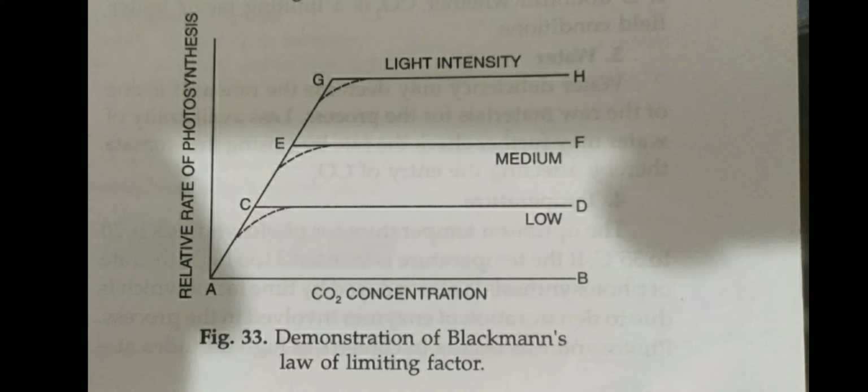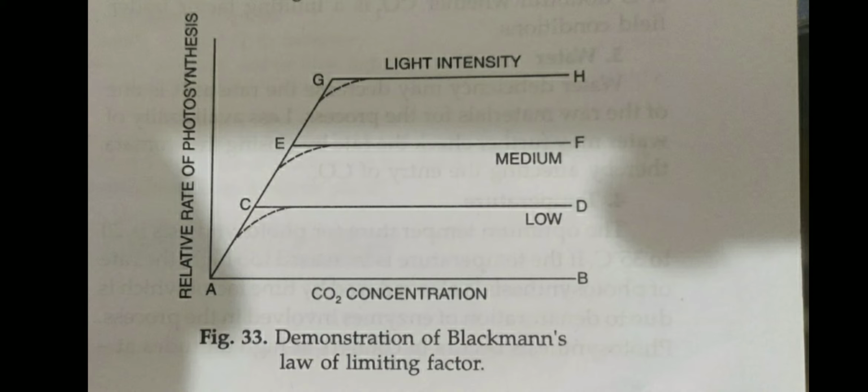At point A, the relative rate of photosynthesis is 0 because CO2 concentration is also 0. Here B is parallel to A, which means CO2 concentration is 0. So in the absence of CO2, the rate of photosynthesis is 0. But now the CO2 concentration increases from A to C.